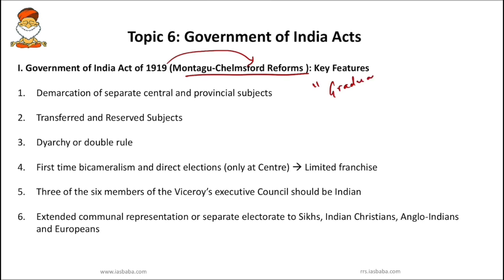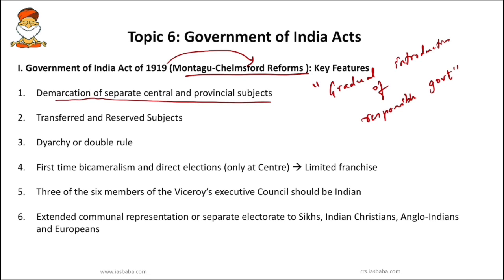So the first important feature we have to remember under Government of India Act 1919 was demarcation of separate central and provincial subjects, and also transferred and reserved subjects were made.